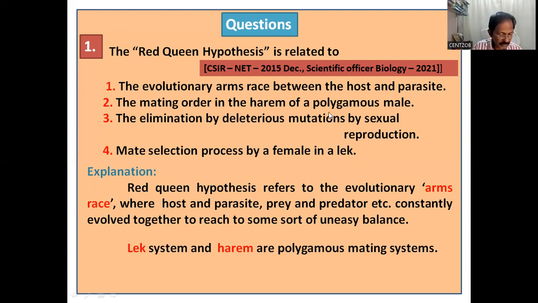And these terms are also very important, lek and harem. All these are related to what? The mating system. Lek system and harem are polygamous mating systems. We will have a separate class on different types of mating systems.